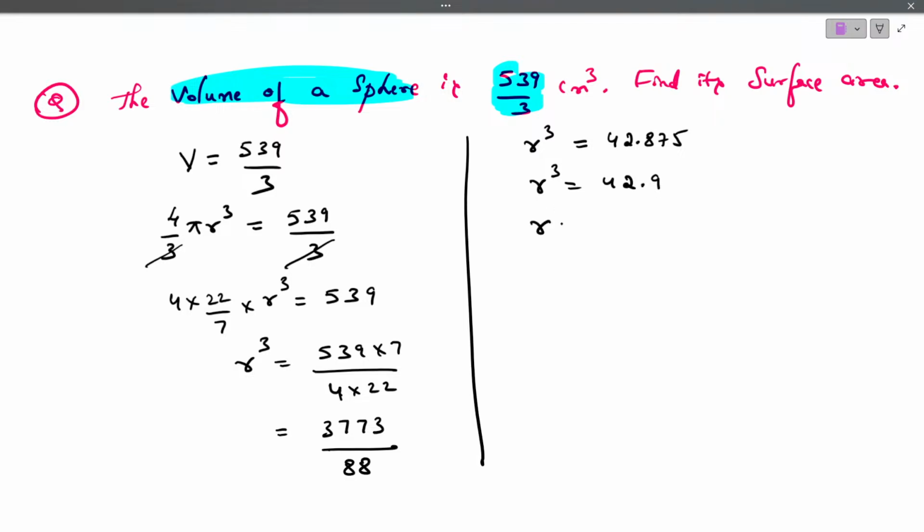Okay. Then R is equal to the cube root of 42.9. Which three numbers, if you multiply them, will give 42.9? Can you multiply 3.5 into 3.5 into 3.5, three times?